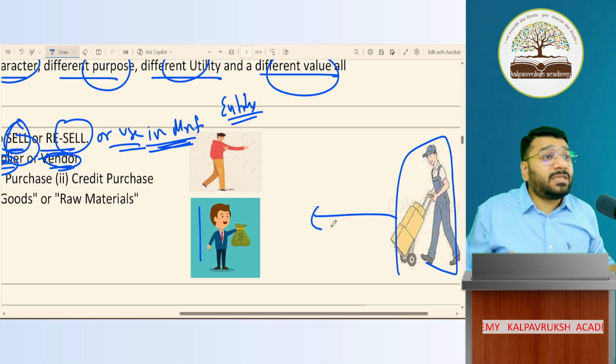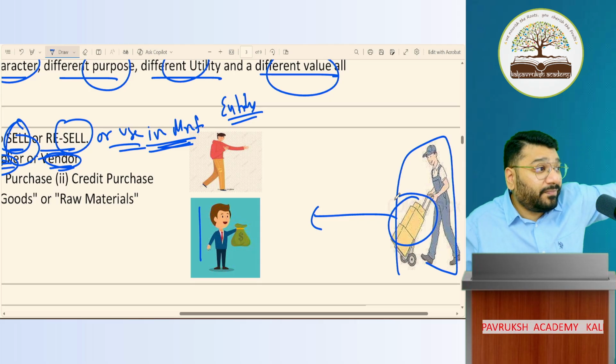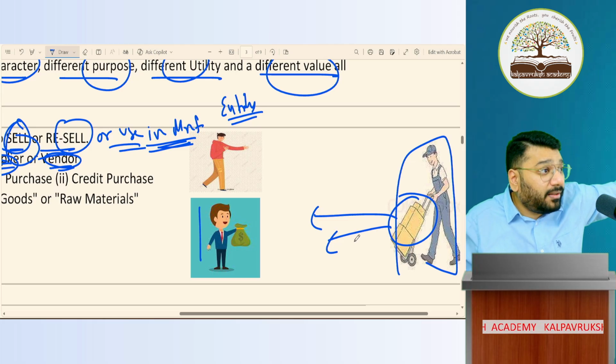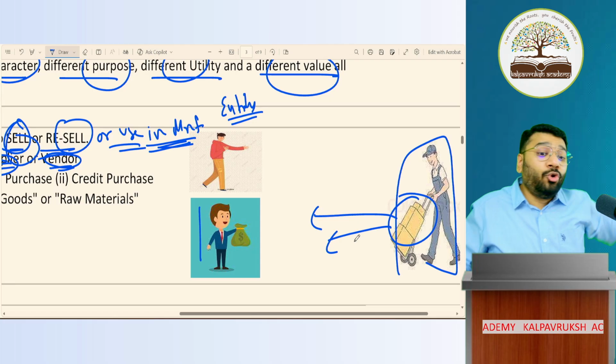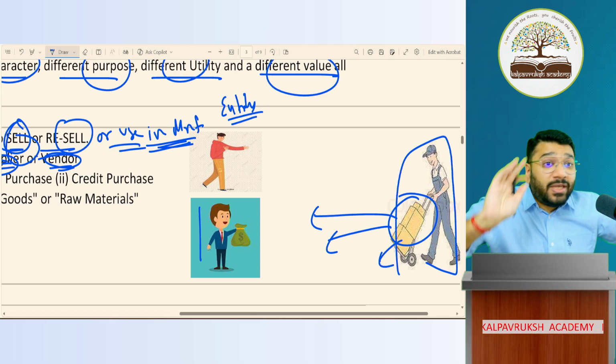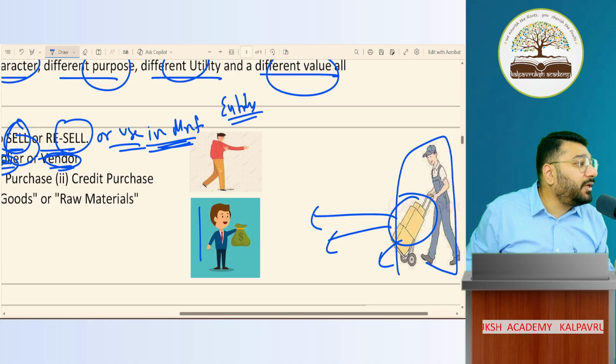But before calling this purchase, you have to ask: these goods, am I buying with the intention to sell? Am I buying these goods with the intention to consume as raw material? If yes, then this is purchase. No, sir, this is stationery. This is not purchase. Got it? Not got it? So everything that comes into the business as goods is not your purchase.